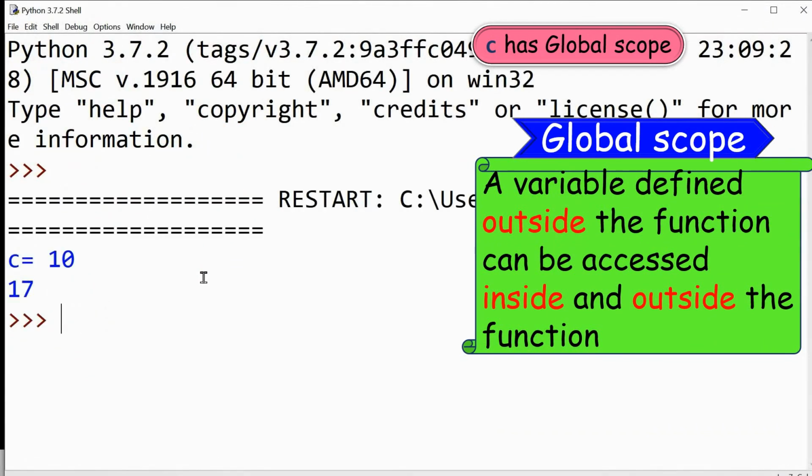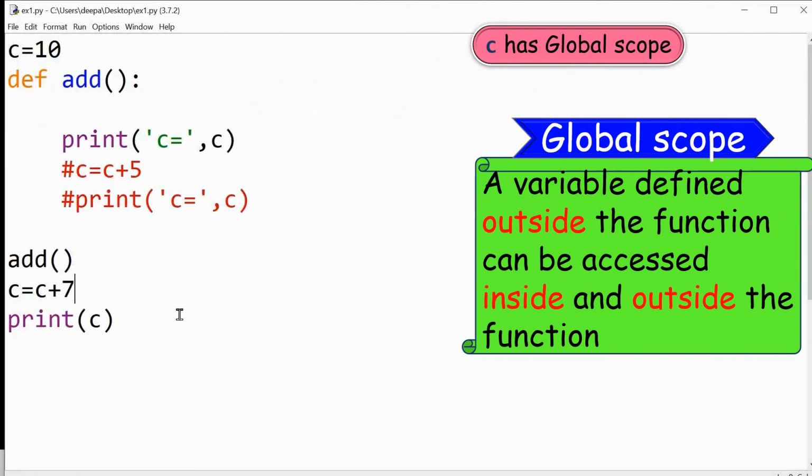So here there is no error. C is equal to 10. It is because of the print statement which is inside the function. And 17 is because of the print statement outside the function. So before printing C outside the function, here it has incremented C by 7. So you get the output as 17.